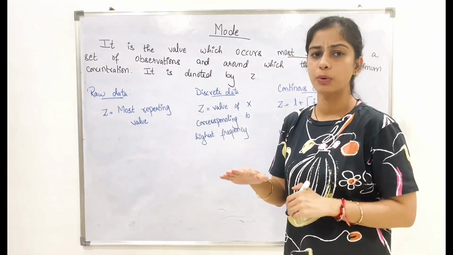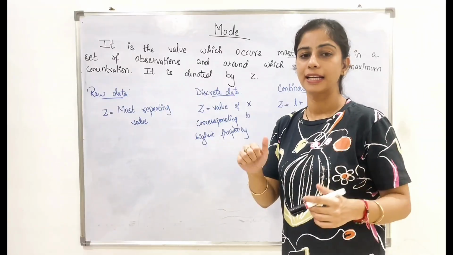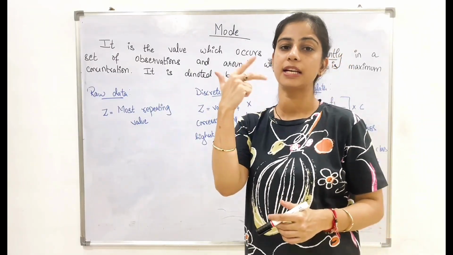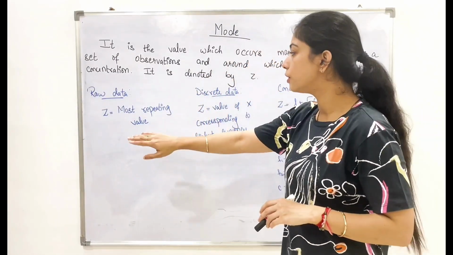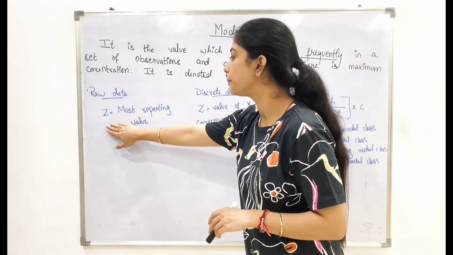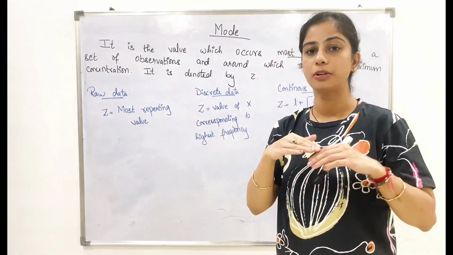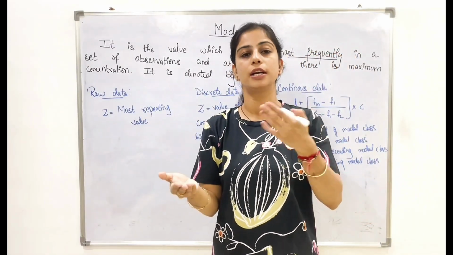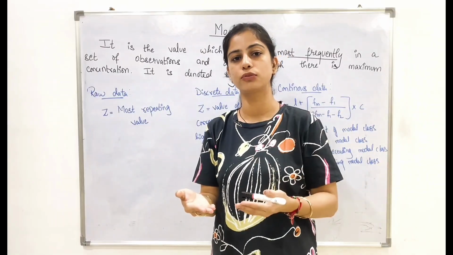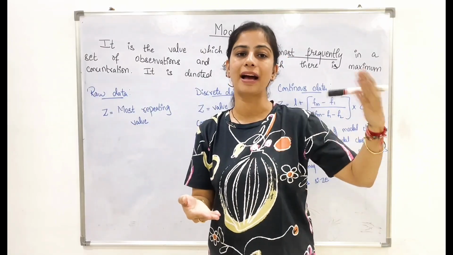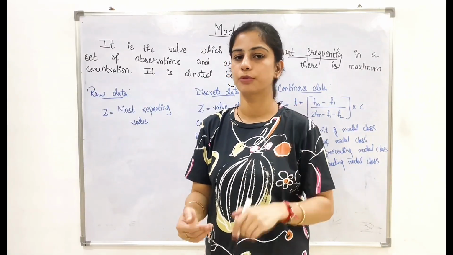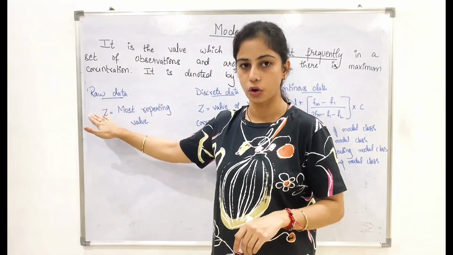And now let us see what are the different formulas, again based on your raw data, discrete data and continuous data. So for raw data, Z is nothing but most repeating value. For example, you have a given set of observations. By looking at the observation, you just need to find out which value repeats the maximum number of times. So that becomes your mode in case of raw data.